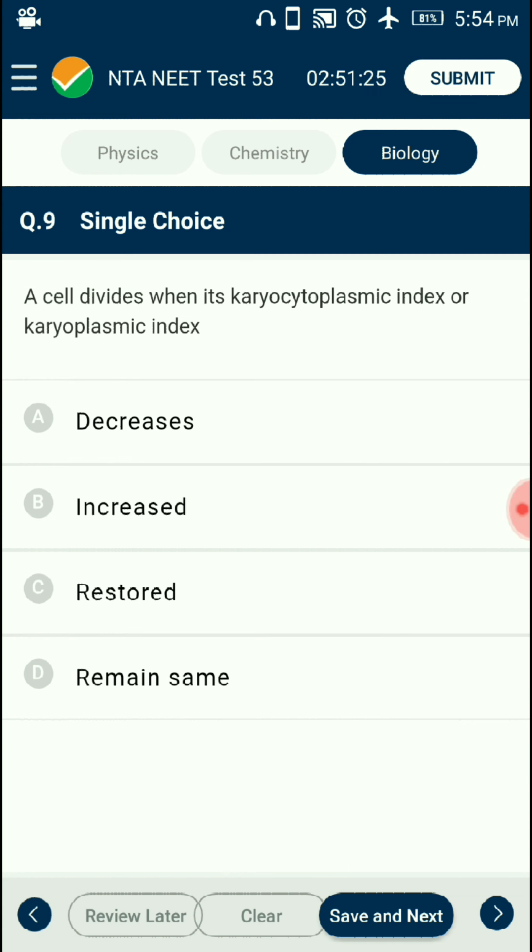Question number 9. Cell divides when its karyoplasmic index. Karyoplasmic index is the ratio of the volume of the nucleus to the volume of the cytoplasm. For each cell, a fixed volume of nucleus can control a fixed volume of cytoplasm. When the volume of cytoplasm increases more than the volume of the nucleus, the karyoplasmic index decreases. Thus, the cell starts dividing. So the answer is option A, decreases.